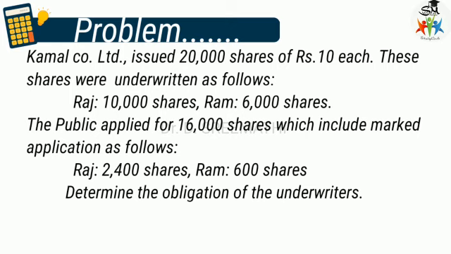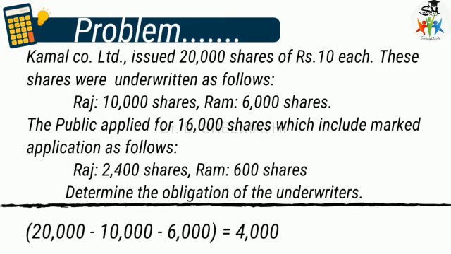Here two underwriters are underwriting the company's issue, so this is a partial underwriting. The company itself should be considered the underwriter for the remaining shares which are not underwritten. The total issue is 20,000 shares. Raj is underwriting 10,000 shares and Ram is underwriting 6,000 shares, so totally 16,000 shares were underwritten by both underwriters. The balance 4,000 is deemed to be underwritten by the company.